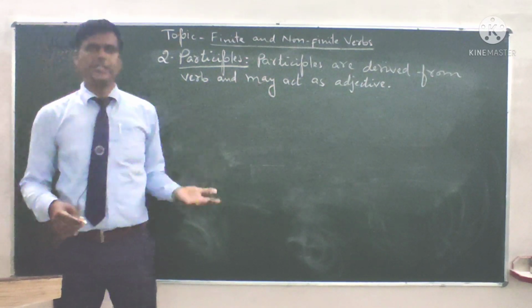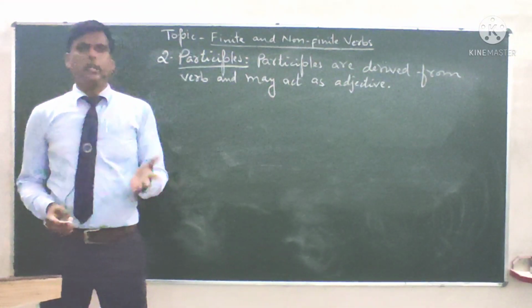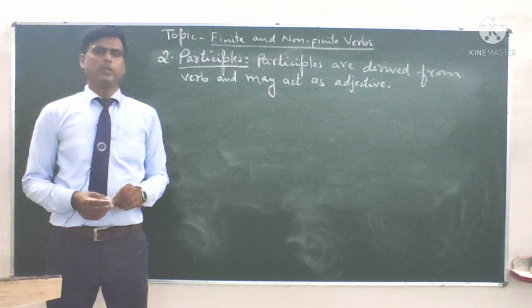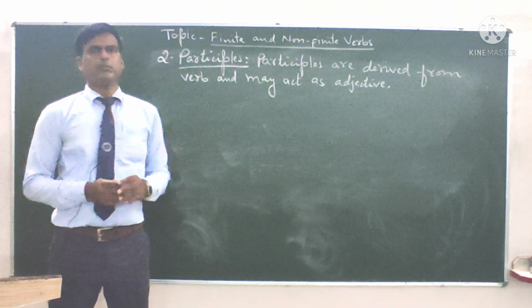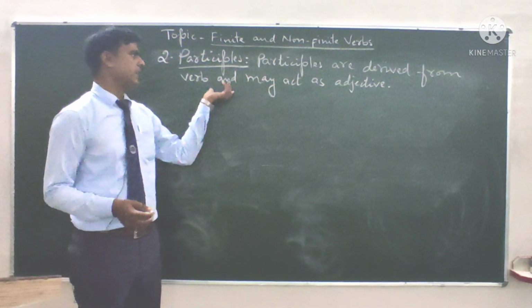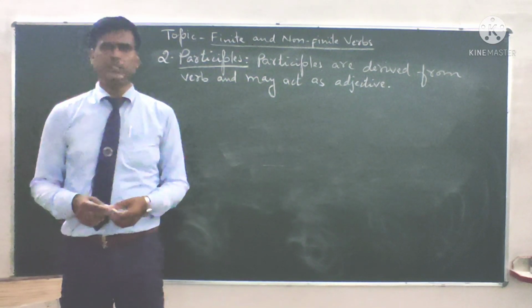Participle को verb से बनाया जाता है. As I told you, all non-finite verbs are made up of the main verbs by changing of the main verbs. So participles are also derived from the verbs and they may act as adjective.